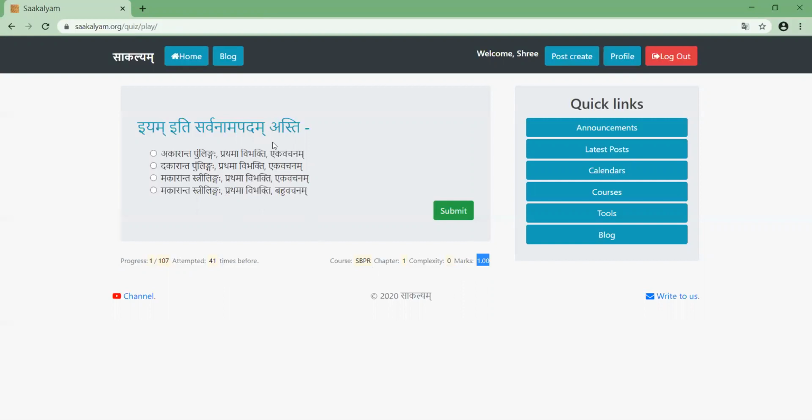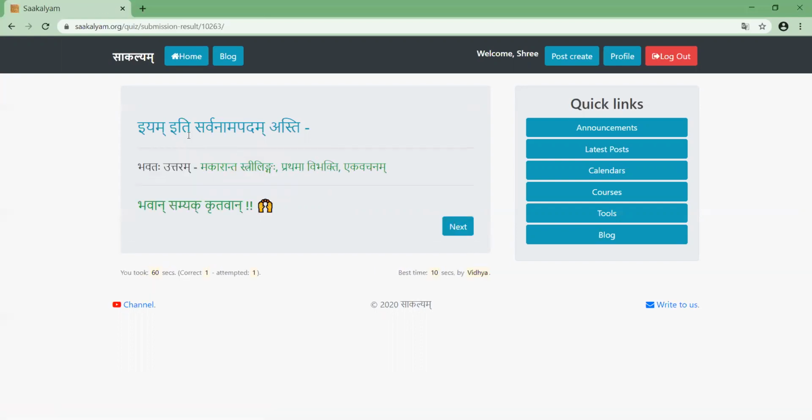So we'll see: iyam iti sarvanam padam asti. It is prathama vibhakti ekavachanam. Bahuvachanam is not there, and it is strilinga. After this I will submit. Once you submit, it will say to show the question again. It will show bhavata uttaram because I selected my gender as male. That is correct, and it is in green color. If you do it wrong, the color will change to red.